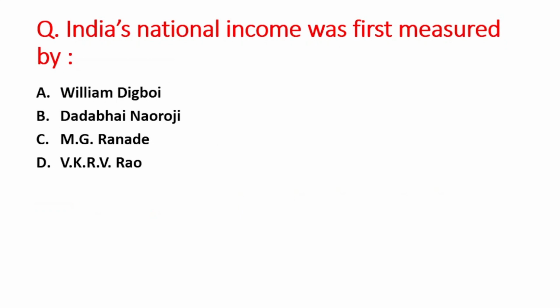Next question is India's national income was first measured by: A option is William Digby, B option is Dadabhai Naoroji, C option is M.G. Ranade, and D option is V.K.R.V. Rao. So right answer is option B, that is Dadabhai Naoroji.